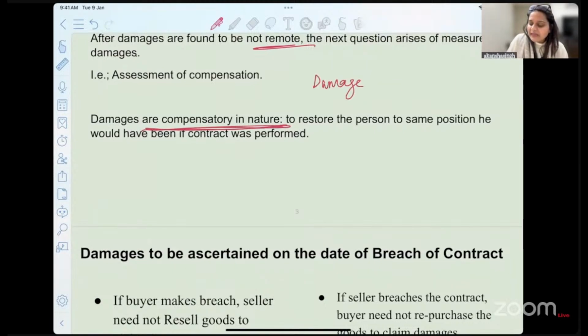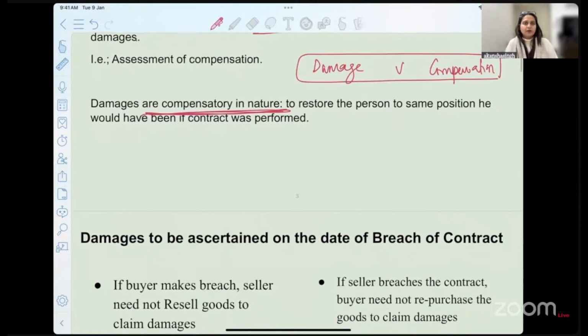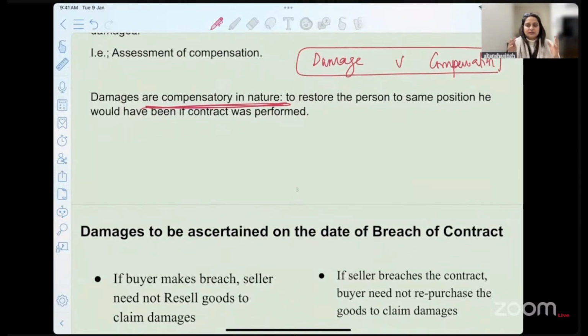What do you find any difference between the term damage and compensation? Very lucidly, we interchangeably use these terms, right? We do not really get bothered. We do not feel that there is a distinction between damages and compensation. So if you are aware of the answer, and you must know of this answer, I saw one of the questions in the previous year question, which was only and only of 4 or 5 terms.